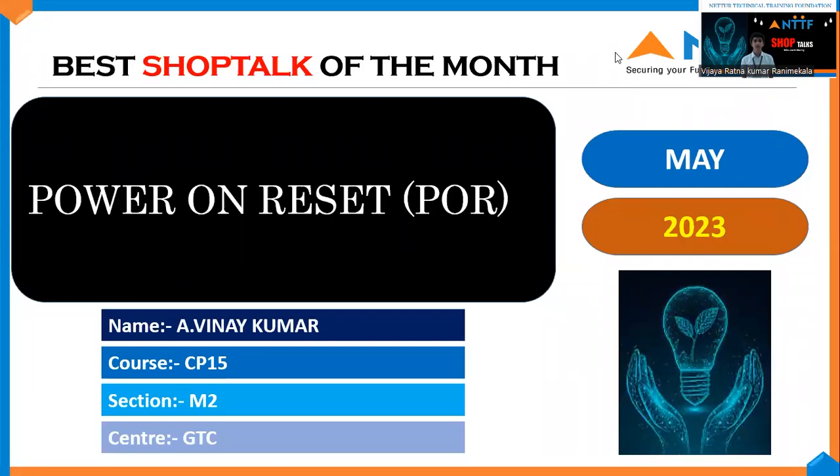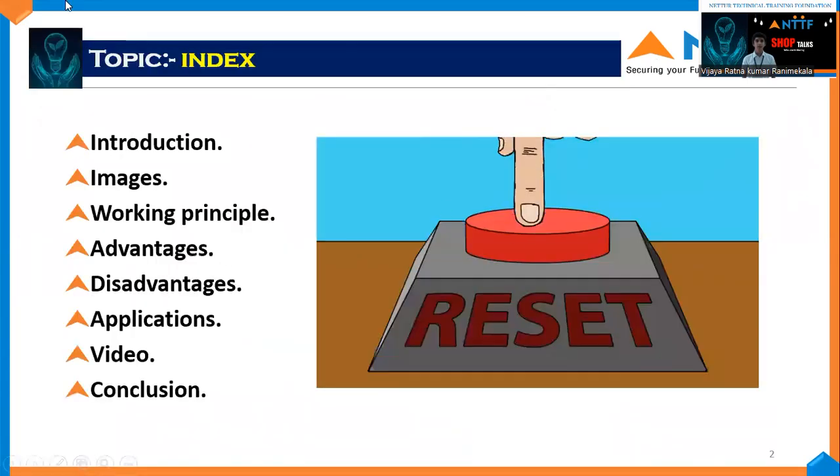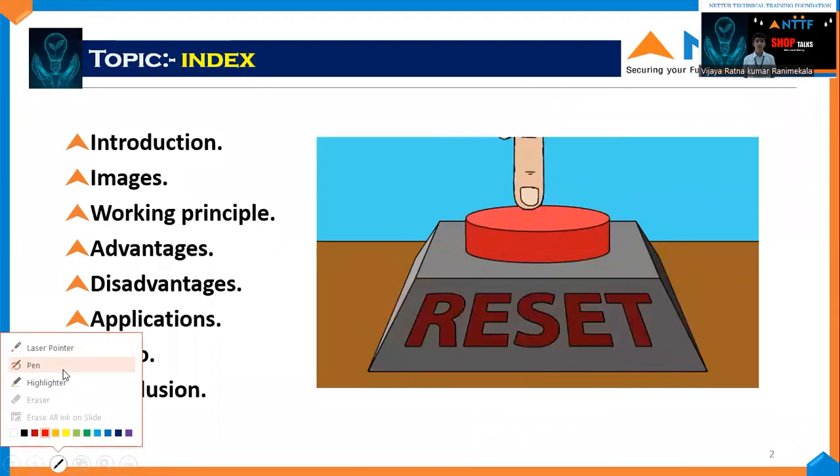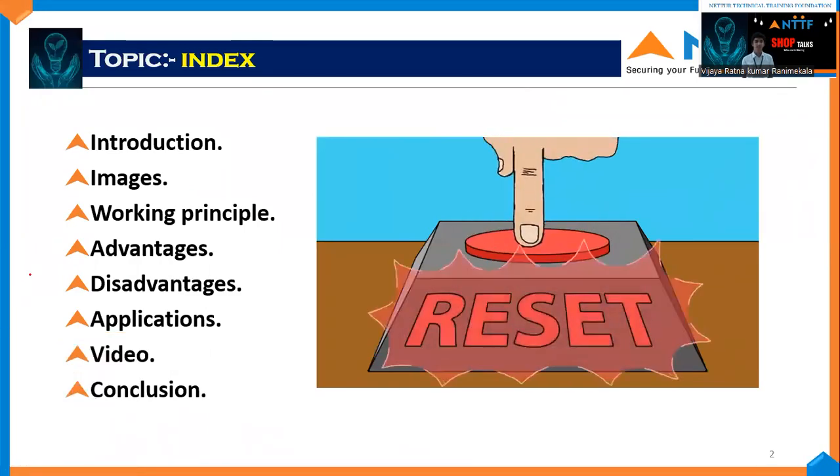I am Vinay Kumar, studying Mechatronics Engineering and Smart Factory from M2 section at Gannavaram Training Center. Today I am here to tell about my shop talk. My topic name is Power On Reset. In this, we learn the introduction of POR, images, working principle, advantages and disadvantages of Power On Reset, applications and a video.